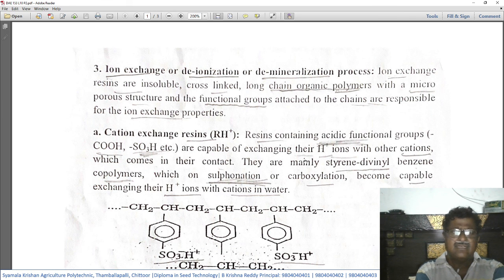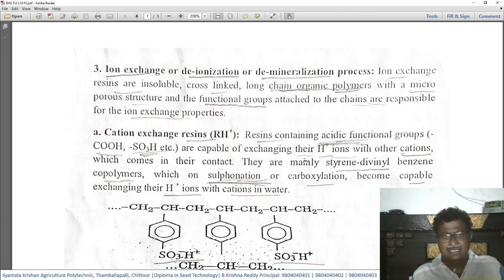These resins are insoluble in nature, they are cross-linked, and in fact they are long-chain organic polymers. These are three characters one needs to remember. Resins are insoluble, cross-linked, long-chain organic polymers with a microporous structure.